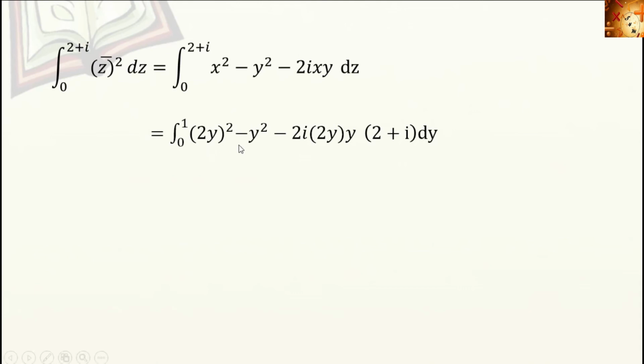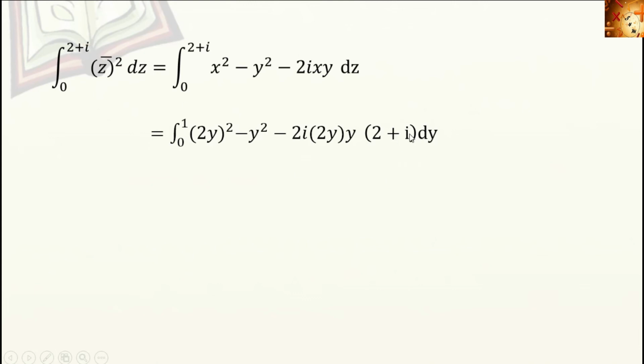So (2y) the whole square minus y square minus 2y into 2y into y. Then dz is 2 plus i dy here. So all the variables are in y and the integral is with respect to y. Then the limit. Here the lower limit 0. Upper limit is 2 plus i, which means x is equal to 2 and y equal to 1.